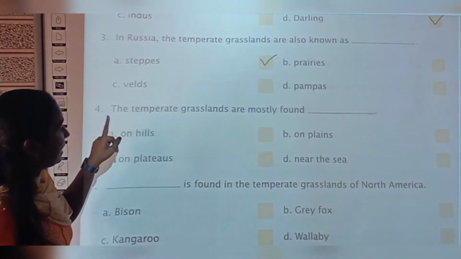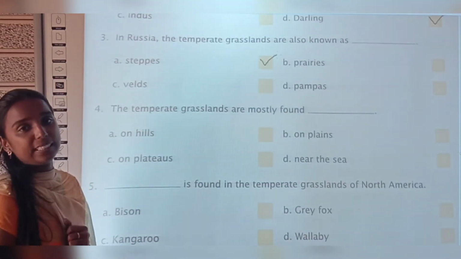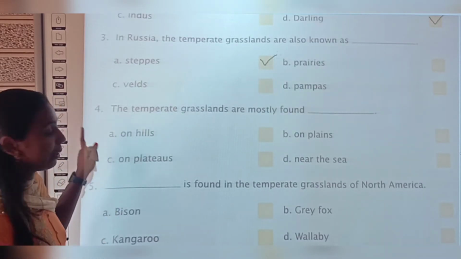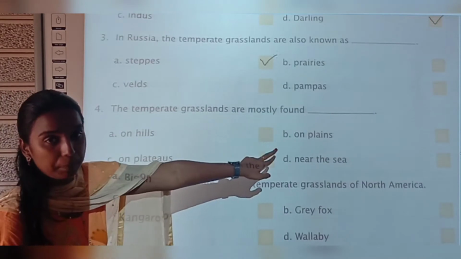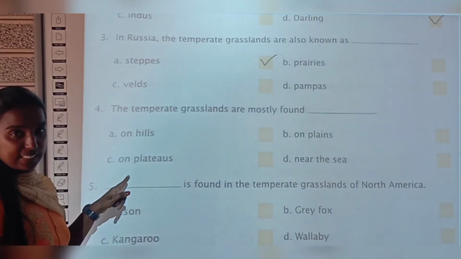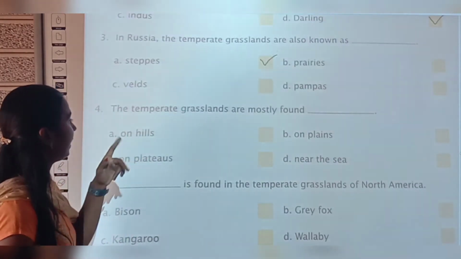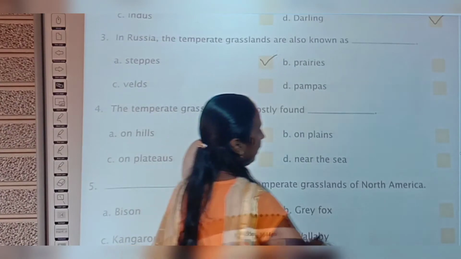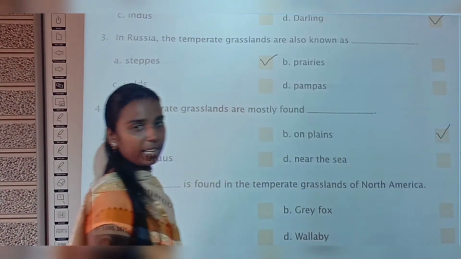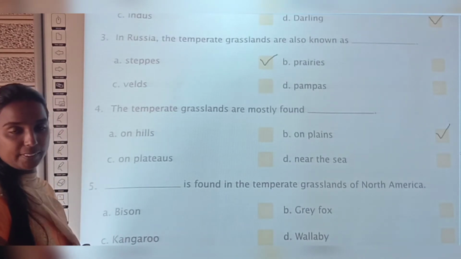Now see, the temperate grasslands are mostly found dash. Where can we see these temperate grasslands mostly? See what options are given. Option A, on hills. Option B, on plains. Option C, on plateaus. And option D, near the sea. Where can we see these temperate grasslands? Yes, on plains. Very good. Take option B, on plains. Done. Shall we move to the fifth question?